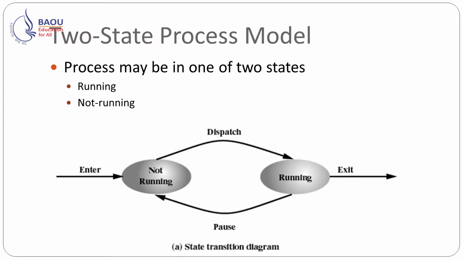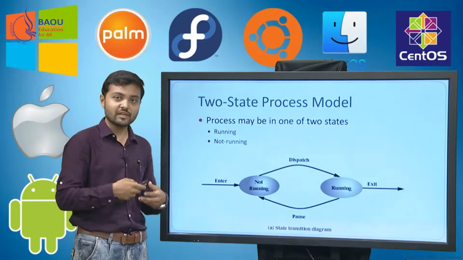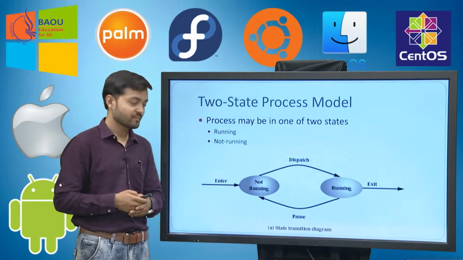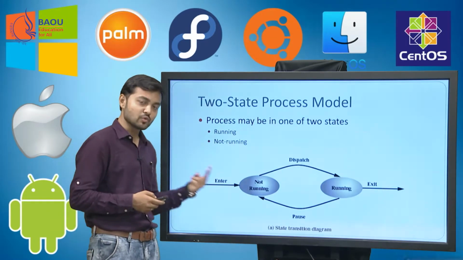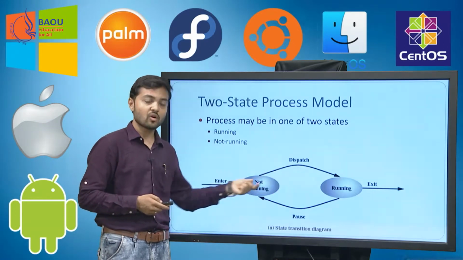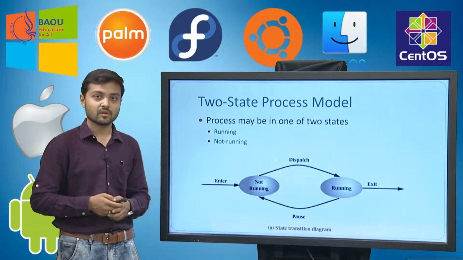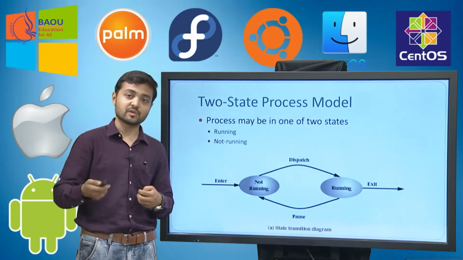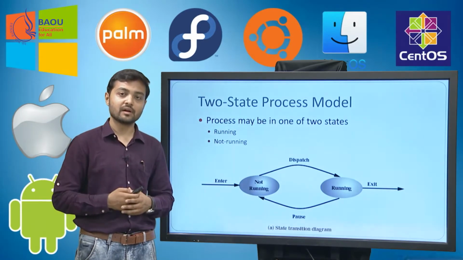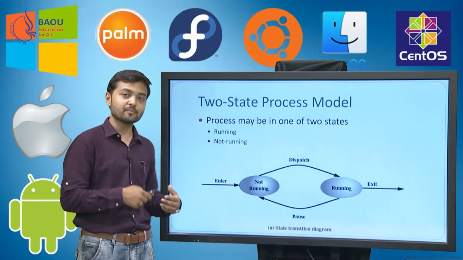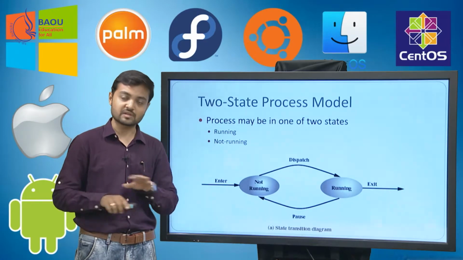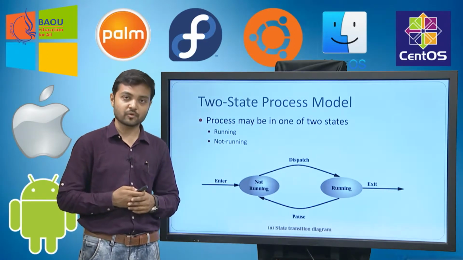A process can be in any of these 2 states. If we consider the 2-state process model, then a process can be in either running or non-running state. The state running means the process has occupied the processor and is running its task. Non-running means the process is waiting for the CPU; the process is currently not using the processor.